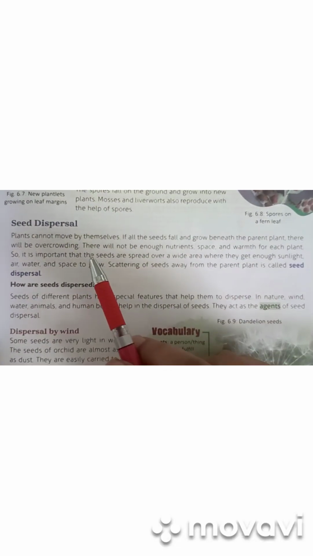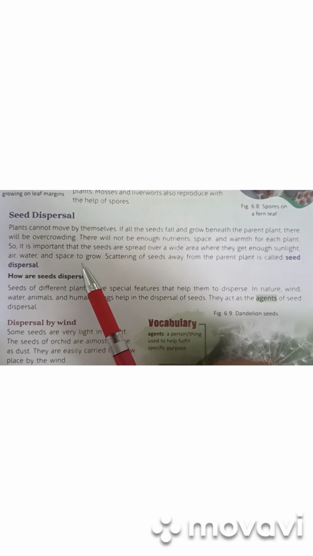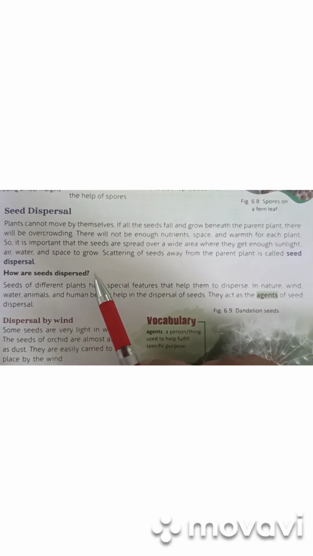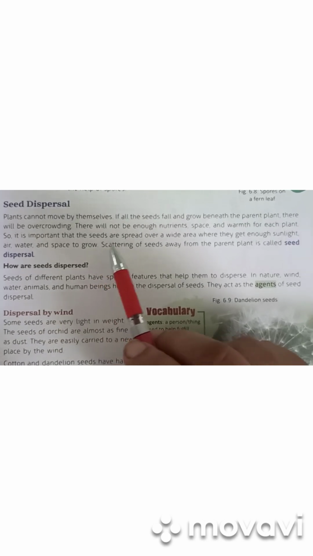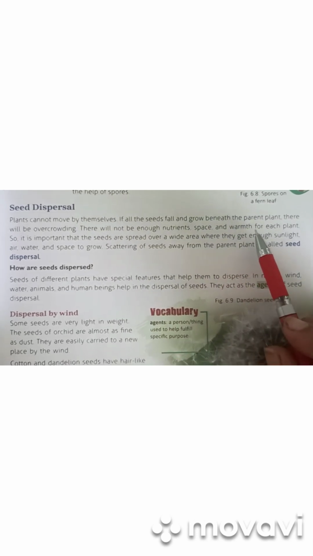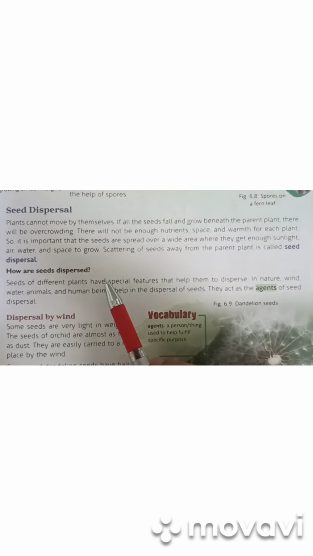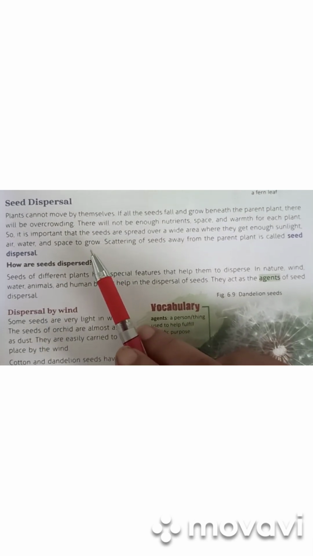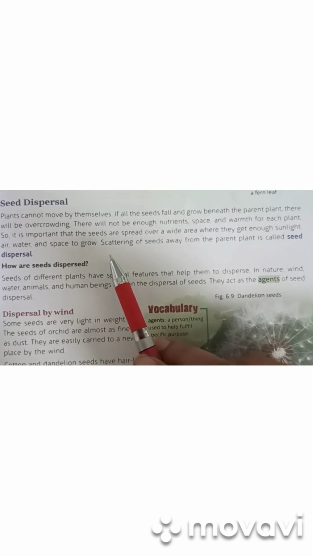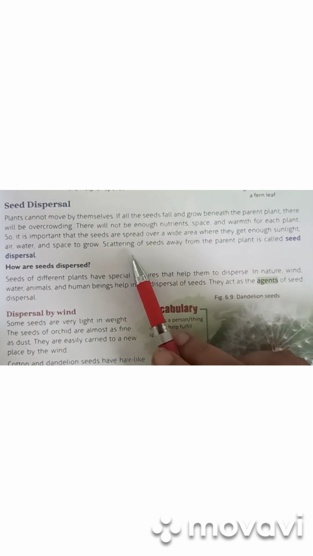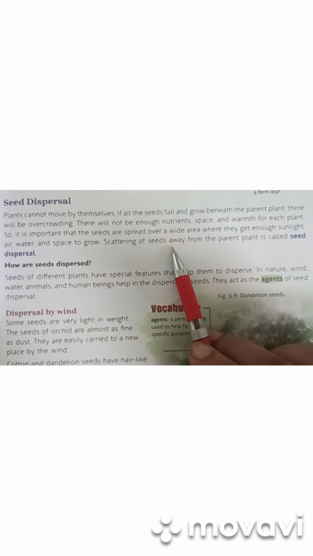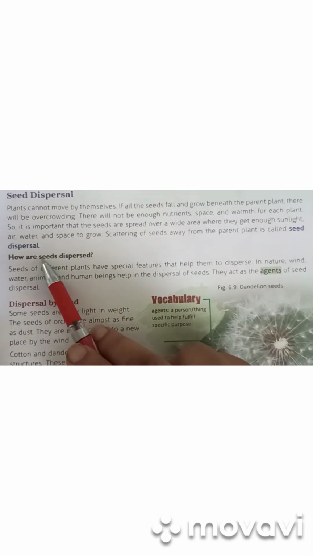Seed dispersal means the parent plants produce a number of seeds, and if they fall in the same place, then they do not get proper nutrients, space, warmth or sunlight to grow. For this purpose, the plants scatter their seeds to different places, and dispersal or scattering of seeds away from the parent plant is called seed dispersal.